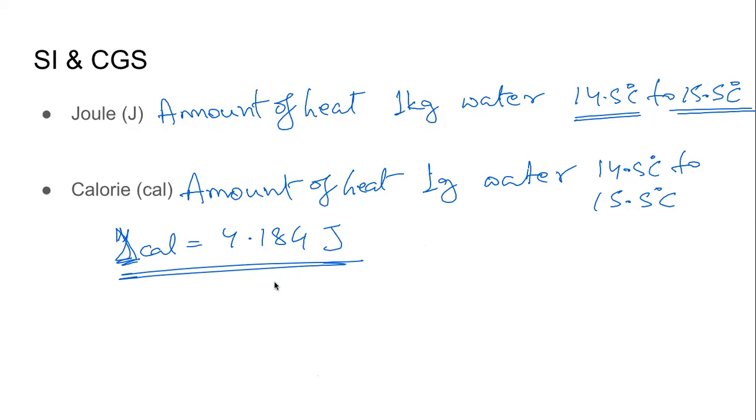Yes, in the textbook it says 1 calorie equals 4.18 joules. I'm telling you another number also, which is 4.184, because many times what you will come across is it will say 1 kilocalorie, which is 1000 calories, equals 4184 joules. It won't be written as 4180, it will be written as 4184 joules. So where did this 4 come from? Then you will start thinking that multiplying 1000 by 4.18 should give 4180, right? So I am increasing the precision of the answer when I say 1 calorie equals 4.184 joules.